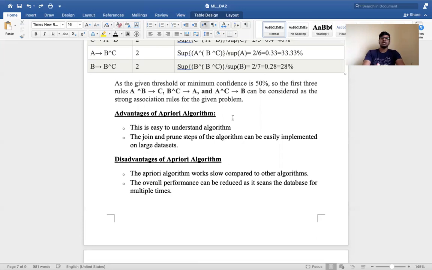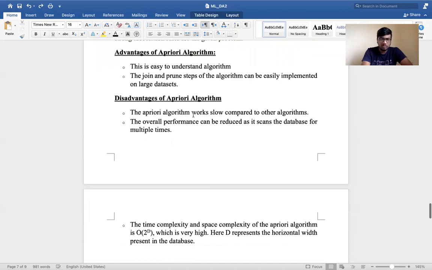Now we'll discuss the advantages and disadvantages of the Apriori algorithm. This is an easy to understand algorithm, so everyone can understand it easily. The join and prune steps of the algorithm can be easily implemented on large data sets.